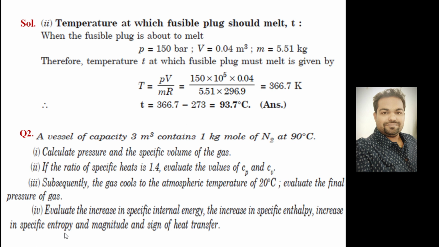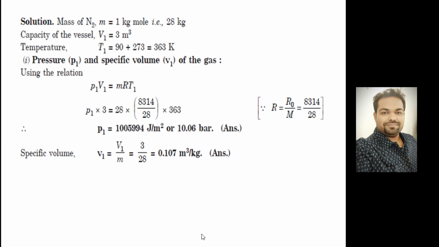The increase in specific entropy, for a constant volume process, only pressure variation will be there: R ln of P2 by P1. You can calculate. Magnitude and sign of heat transfer: heat transfer in constant volume is nothing but the change in internal energy, right? Whatever you calculated here will be the heat transfer. As the final temperature is lower, the internal energy is decreasing, so the heat transfer is negative, that you are going to get.